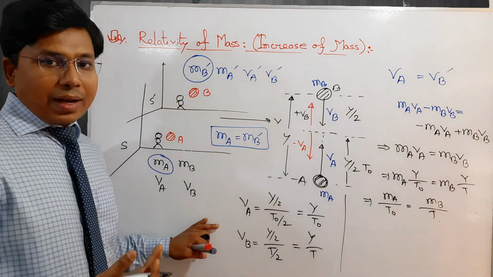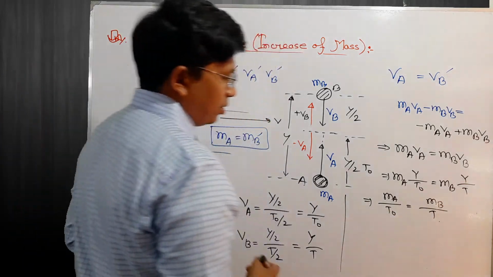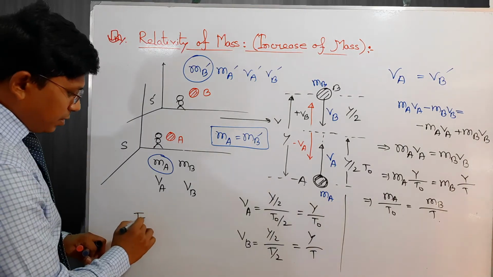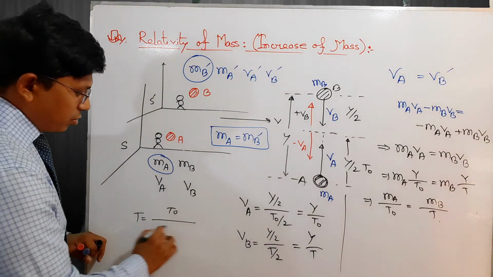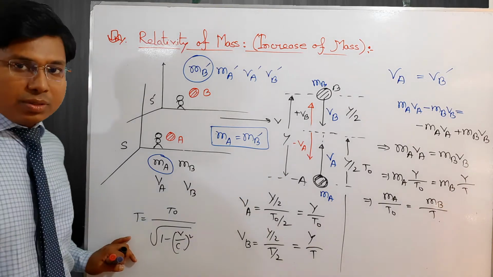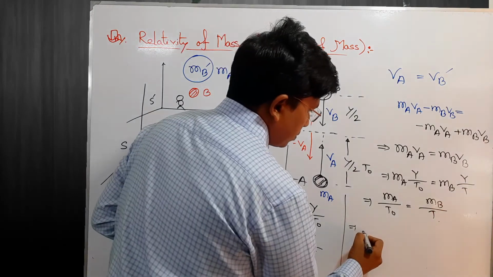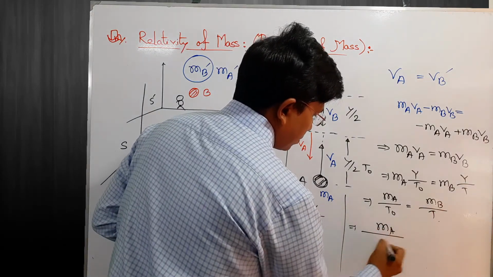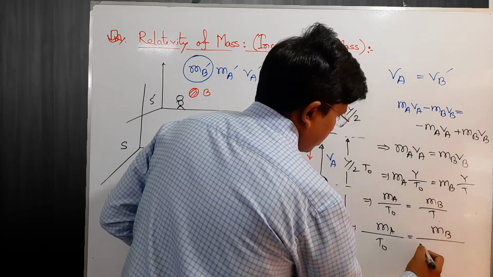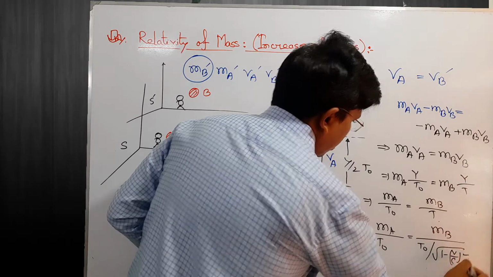We also know another equation, called the time dilation equation, which is t equals t naught divided by root over 1 minus v squared by c squared. So we can put this equation in for t. After simplifying, we can write ma by t naught equals mb by t naught root over 1 minus v by c whole square.